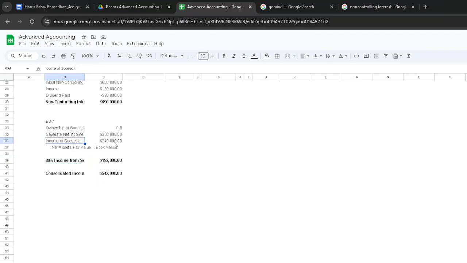So SUSEC reported income of this amount. But then, since we only own 80%, we don't own SUSEC fully, we should only receive 80% of the income from SUSEC and not 100%. So we just take 80% from 240 and we should get 192 like this. And so that's for the first requirement.